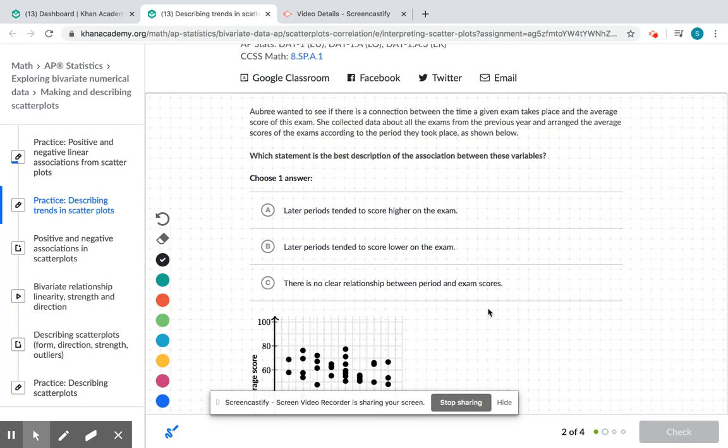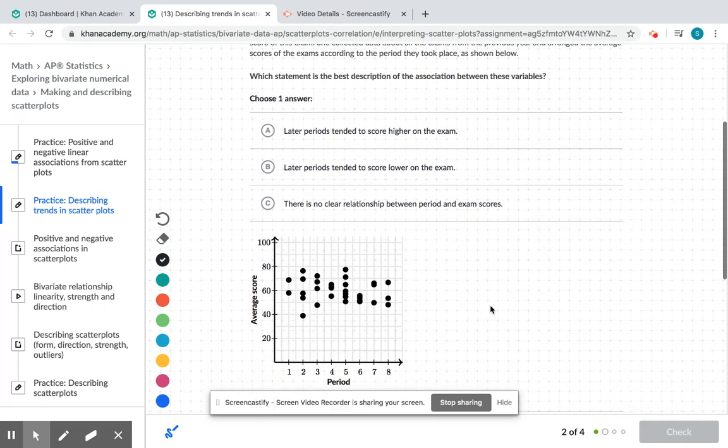So Aubrey wanted to see if there's a connection between the time a given exam takes place and the average score of this exam. She collected data about all the exams from the previous year and arranged the average scores of the exams according to the period they took place. So that's all shown below. So they want to know what the association is on this graph. Which statement is the best description?